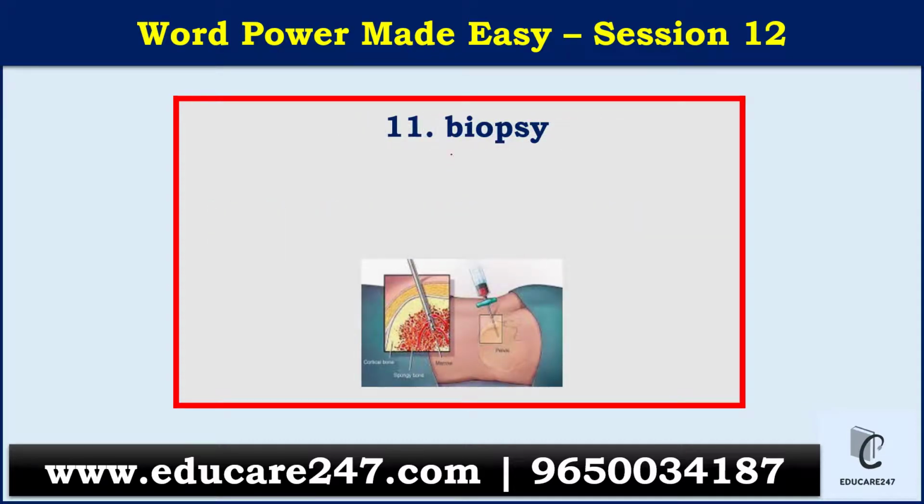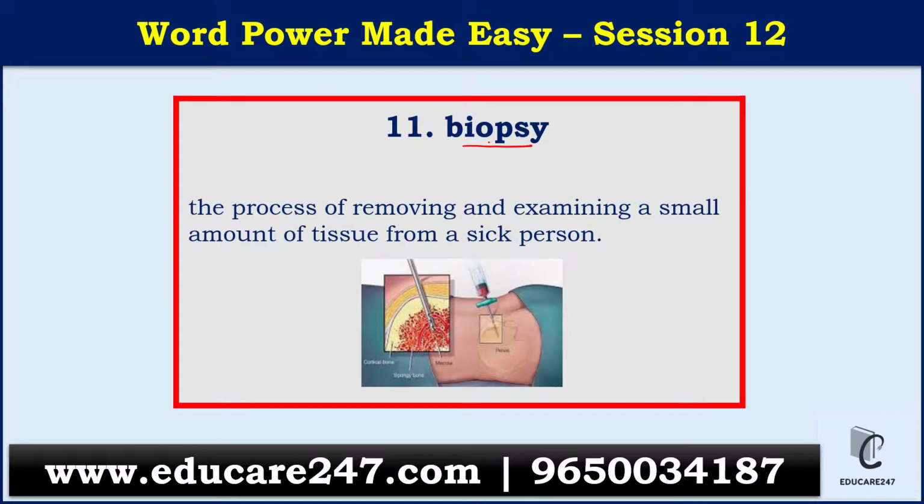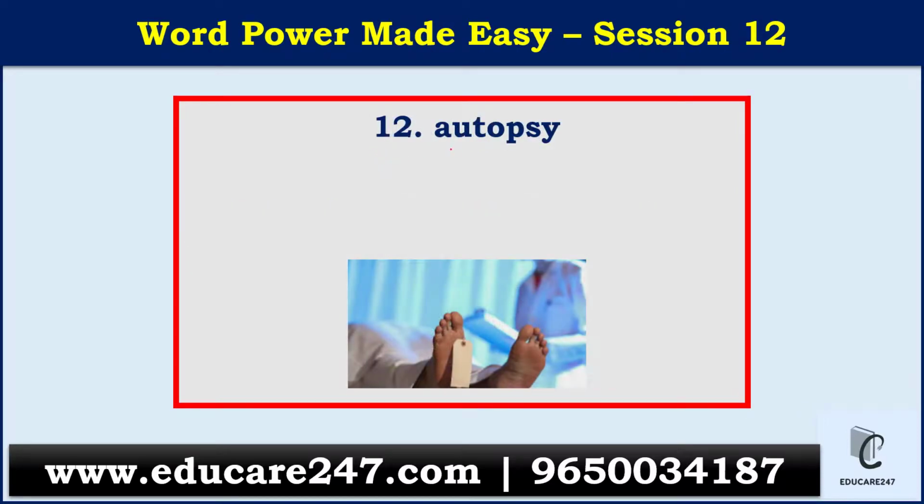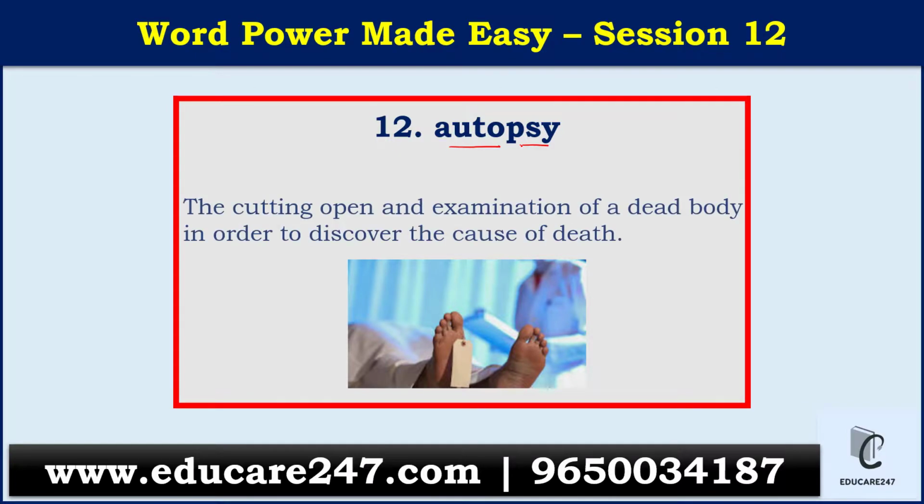Next we have biopsy. So biopsy, bio is again relating to the organism and psy is relating to the internal study. So biopsy is the process of removing and examining a small element of tissue of a sick person. So it will be termed as a biopsy. Next word we have is autopsy. So autopsy is relating to a dead person. So when you are studying the post-mortem, as we call it, it's basically an autopsy, cutting open and examination of a dead body in order to discover the cause of death will be called an autopsy.